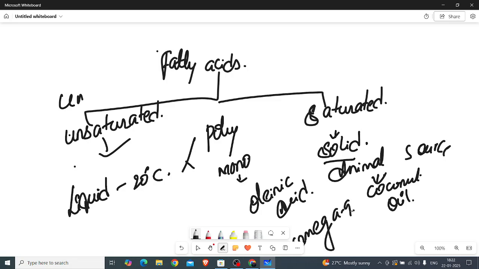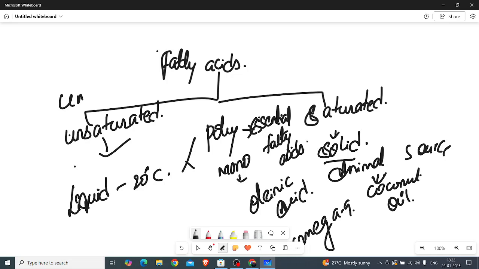These are all the monounsaturated fatty acids. Whereas the polyunsaturated fatty acids, we call them essential fatty acids. Essential fatty acids are mainly linoleic, linolenic, arachidonic. These all come under polyunsaturated fatty acids.